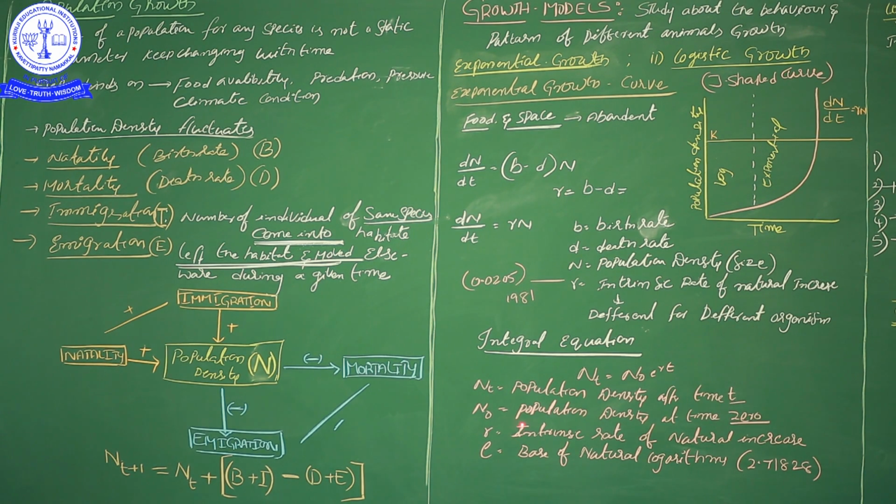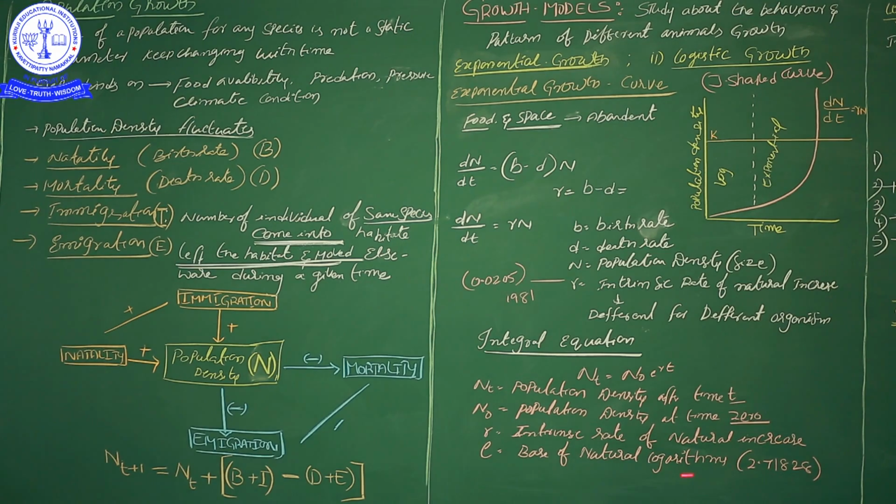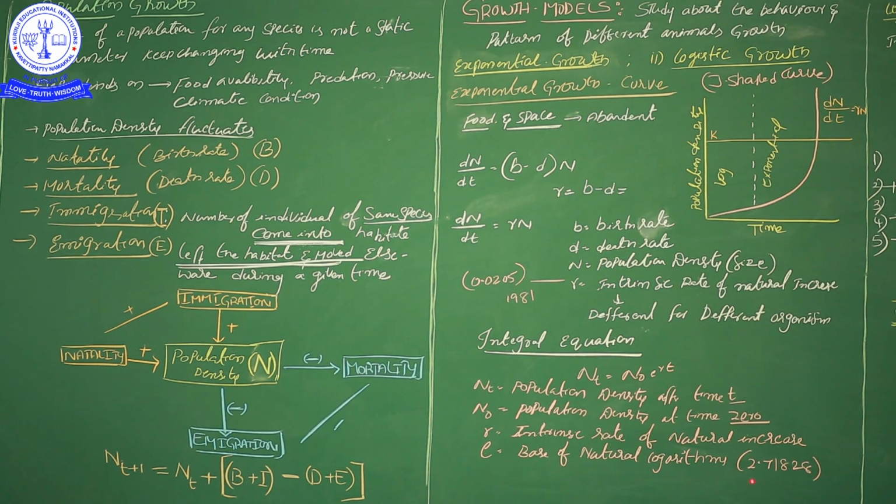And then N0 means population density at the beginning time, time 0, when you start counting the time. Then r, the intrinsic rate of natural increase, we already discussed. e is the base of the natural logarithm. Always this is a constant. Its value is 2.71828. This should be remembered.